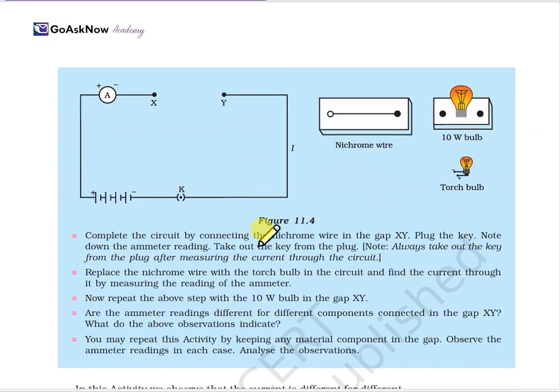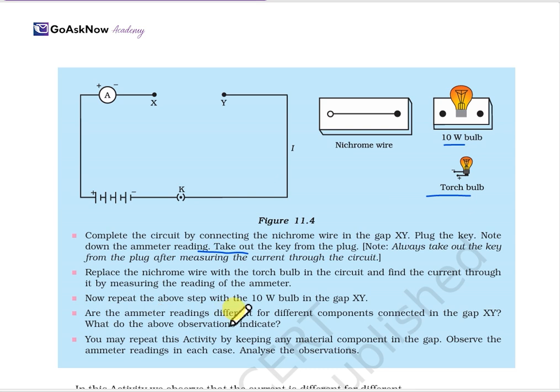Now complete the circuit by connecting the nichrome wire in the gap XY, plug the key, and note down the ammeter reading. Always take out the key from the plug after measuring the current. We have a 10-watt bulb, a torch bulb, and the nichrome wire. Now replace the nichrome wire with the torch bulb. One by one, we'll have to connect these and take the ammeter reading. Now repeat the above step with the 10-watt bulb in the gap XY.